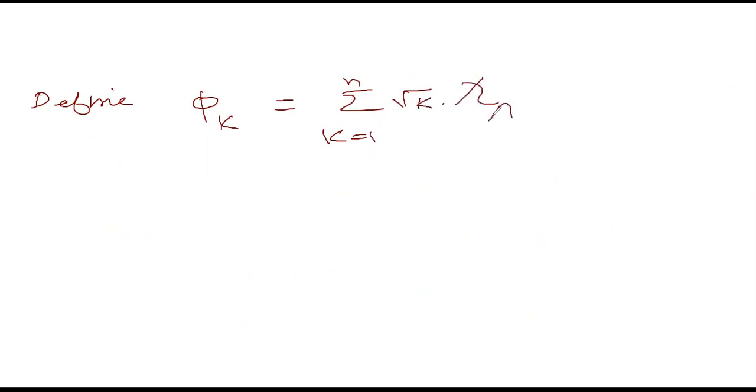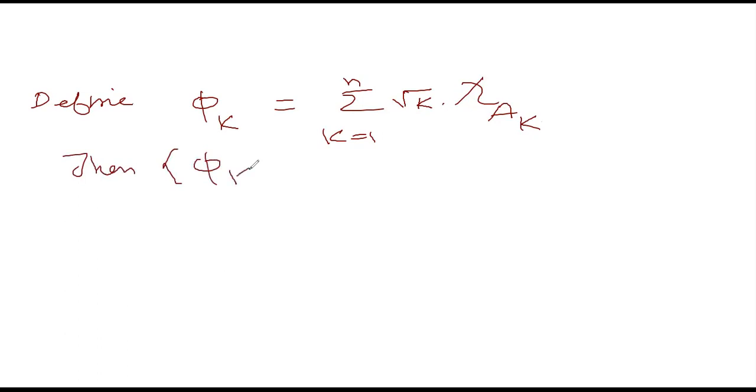Now define the step function. Define phi n, which is equal to summation k runs from 1 to n of root of k into the characteristic function of A k. Then this phi n is a sequence of step functions because the Lebesgue measure of each set A k is finite.